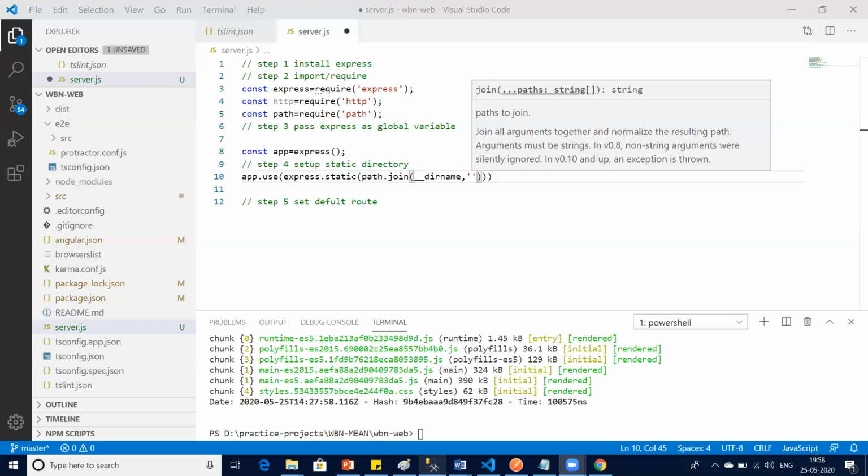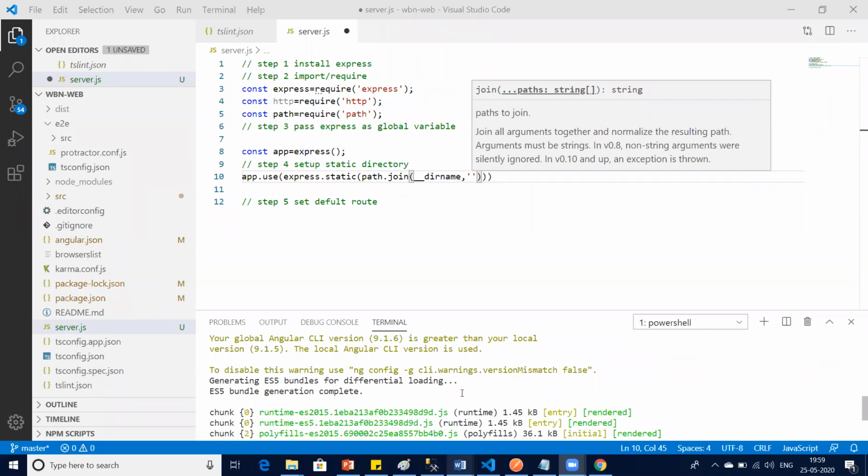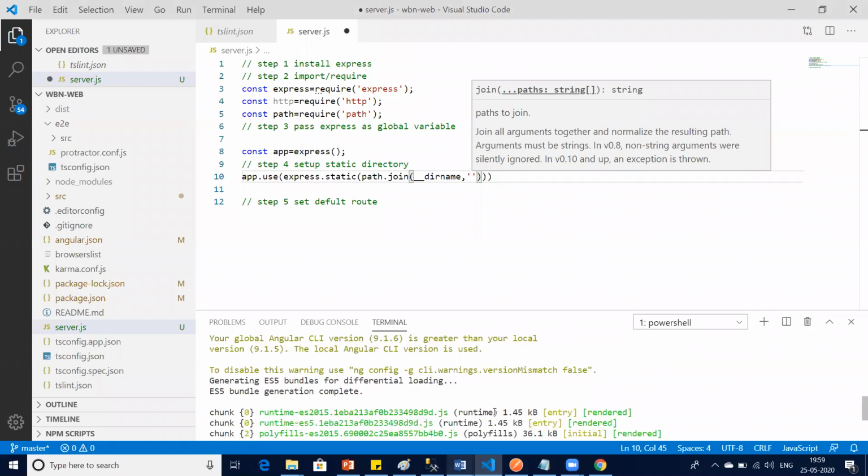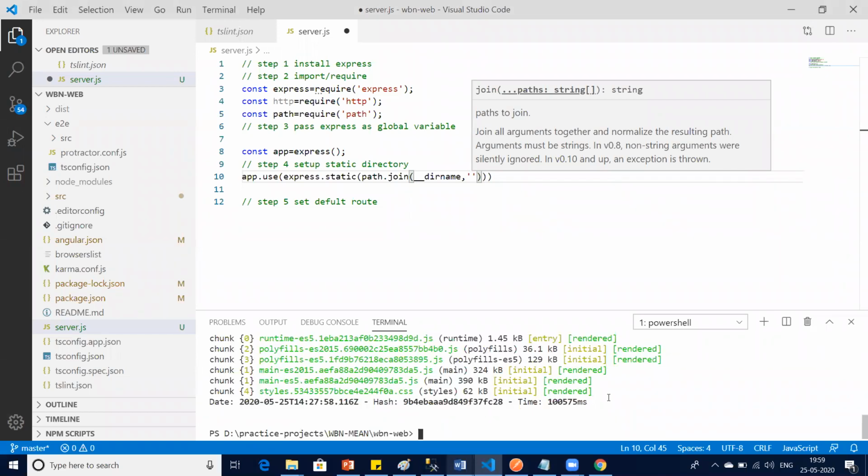Hi team, I'm back. Is my voice audible? So you can see, we fired the command ng build --prod, and it has given us the production build. What do you mean by production build? From now onwards, every day you will hear this: production build, production build. Production build means the build which you will be deploying to your server.